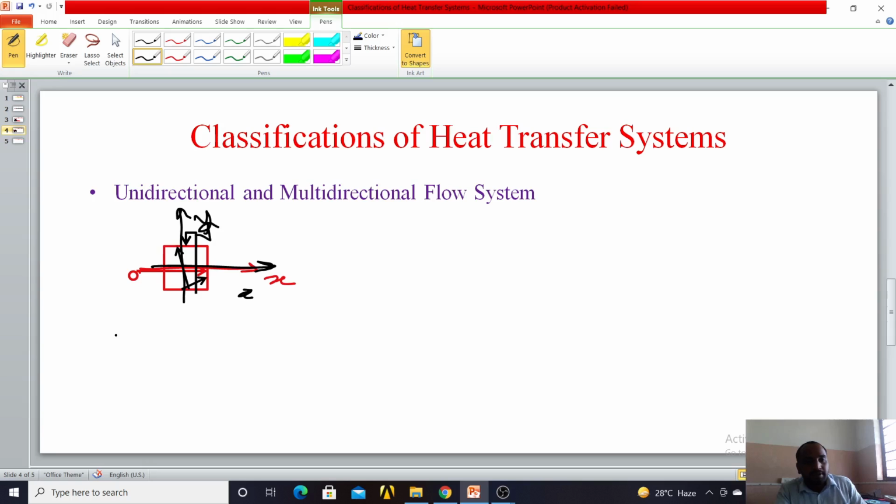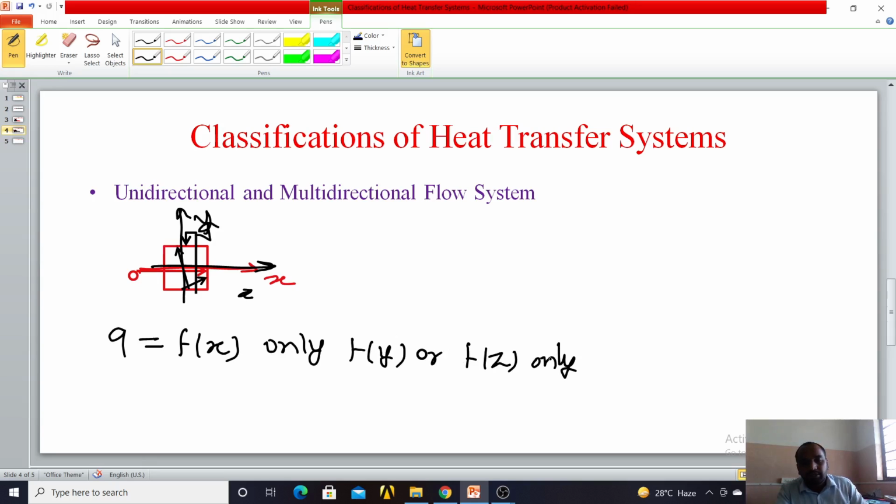Similarly, if the rate of heat transfer is a function of x only, or y only, or z only, then it is unidirectional. And if the heat transfer rate is a function of both x, y or z, then it is multidirectional. Even if it is a function of x and y, then also we can say it is a multidirectional heat flow.